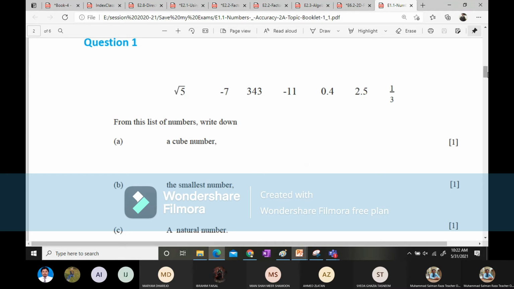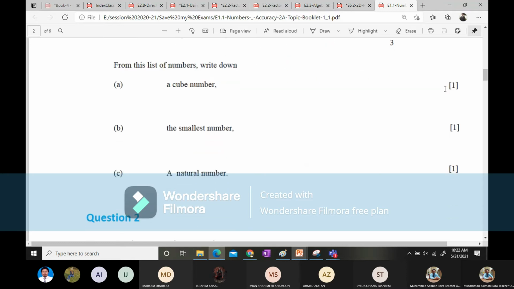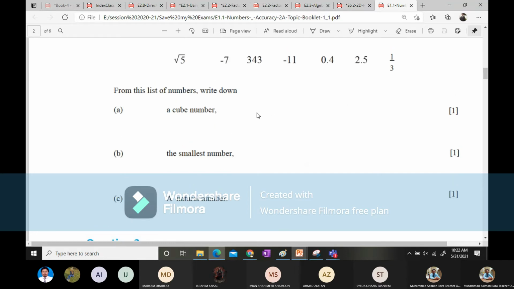So the first question they have demanded is, from this list of numbers, write down a cube number. So this is the list of the numbers you can see. Which is a cube number over here? And I want a quick response for that. A cube number is a number which is itself multiplied 3 times and will give you the answer. So can you figure it out? Anyone?